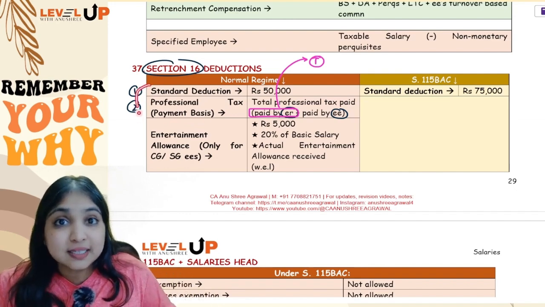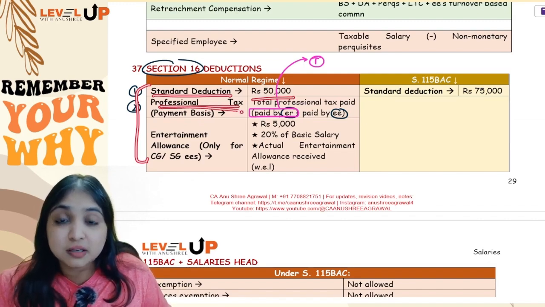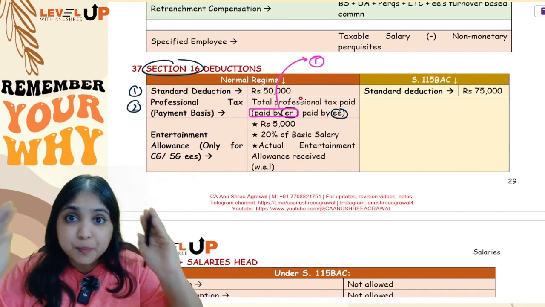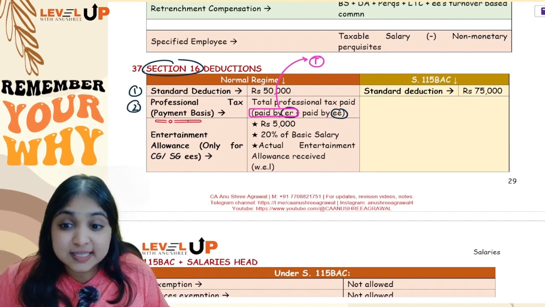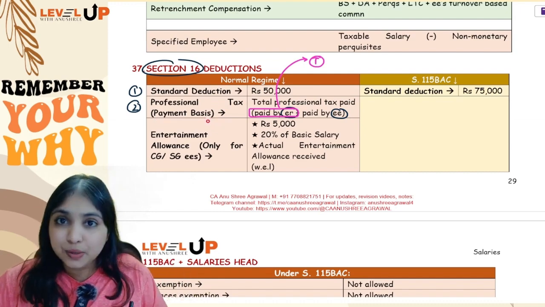So totally there are 3 deductions under section 16. Standard deduction you will get 50,000. Then professional tax, it doesn't matter who has paid, employee or employer, the total professional tax paid, put together, will be allowed under section 16 on payment basis, which means you actually have to make the payment, then only it will be allowed.